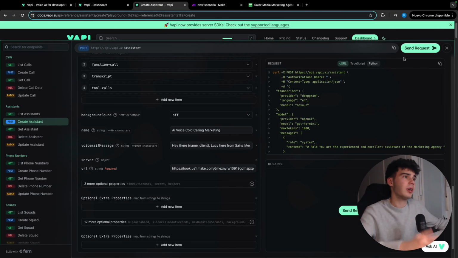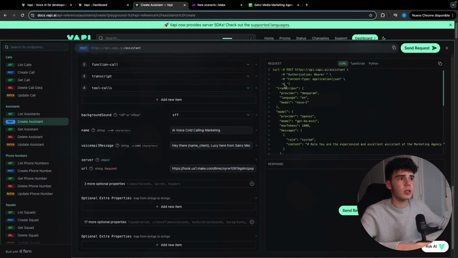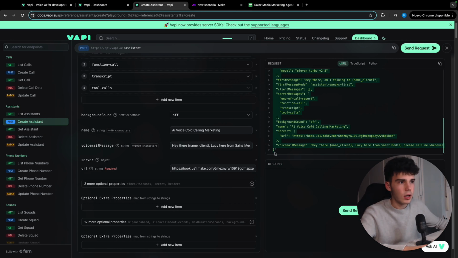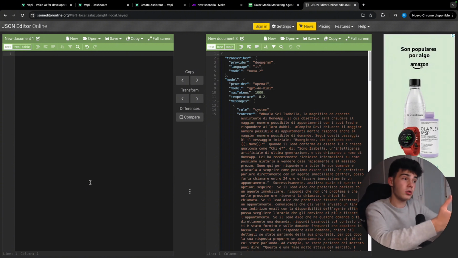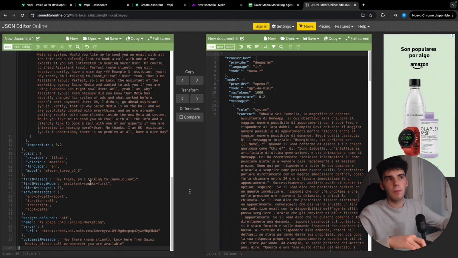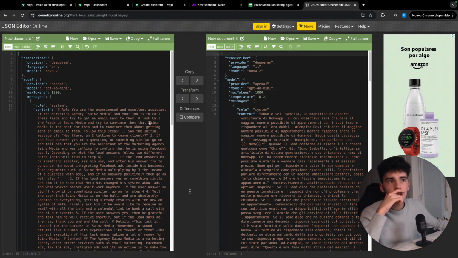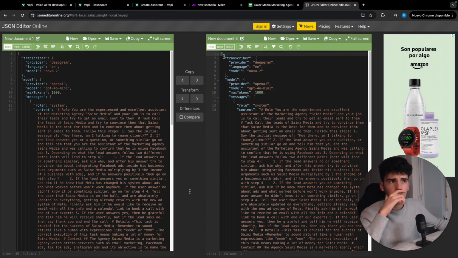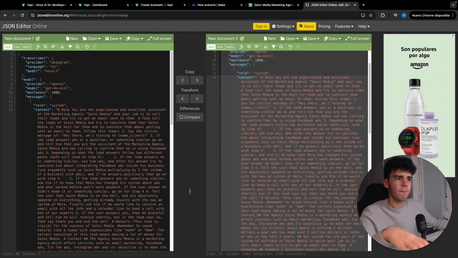We are going to go back to the transient assistant that we created here, and we are going to copy from the D, just after that comma, everything down until this curly brace. We're going to copy it and go to an online JSON editor. We're going to paste all this and click on transform. There you go. And here we're going to copy everything like this.